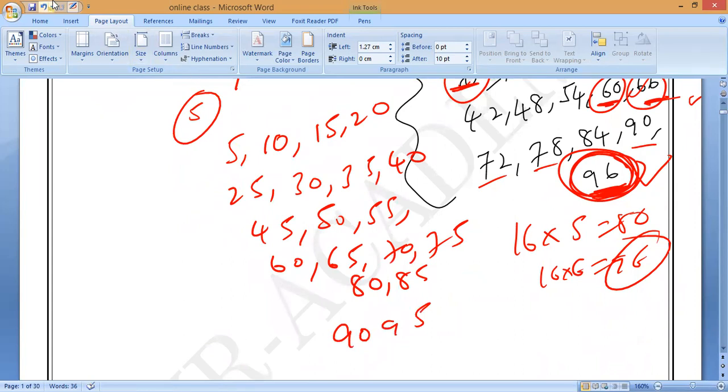So now you can check how many: 1, 2, 3, 4, 5, 6, 7, 8, 9, 10.